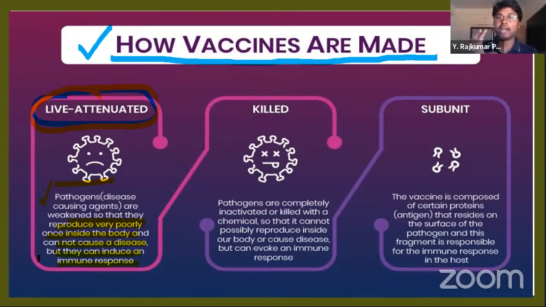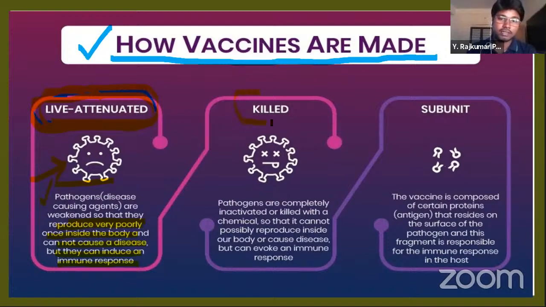Since the body's structures or antigens are identified by our immune system, our B lymphocytes produce antibodies against this particular virus. Since the antibodies are produced, if in the future the same pathogen invades the body, it will be killed very effectively by our antibodies because they are already prepared. So this is nothing but the preparation of antibodies in our body. If the antibodies are already prepared in our body, it can prevent diseases very easily.